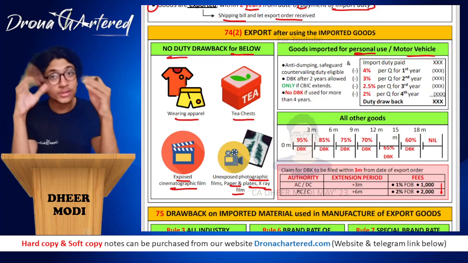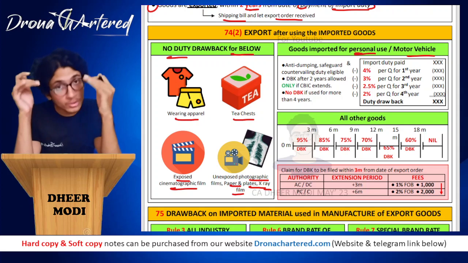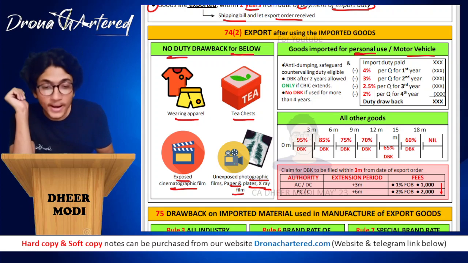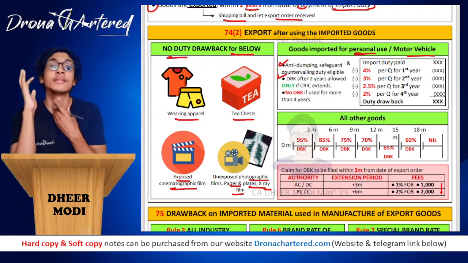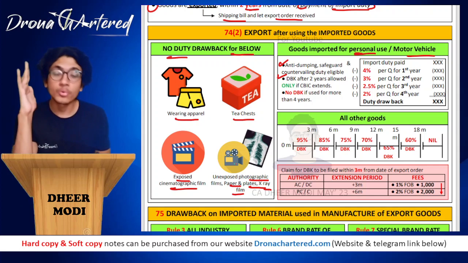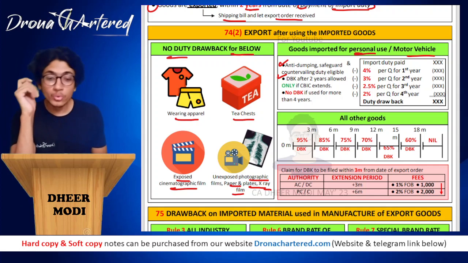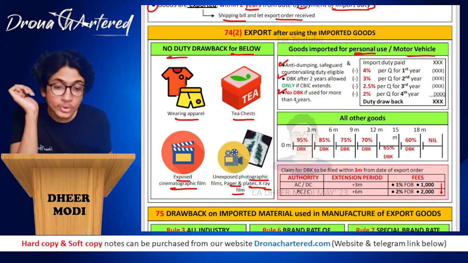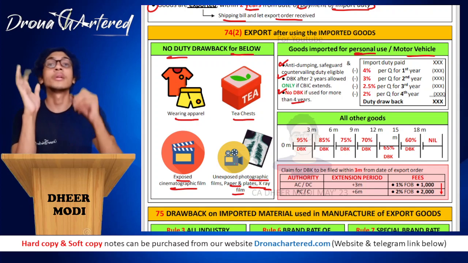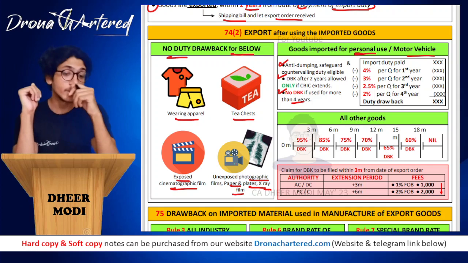That means all of these duties that you had paid earlier will also be refunded back to you. Duty drawback after 2 years is allowed only if your CBIC extends. That means it is only allowed for a period up to 2 years. More than 2 years only if your CBIC allows. No duty drawback if it is used for more than 4 years. So if it is used for more than 4 years, we will not allow you any duty drawback.